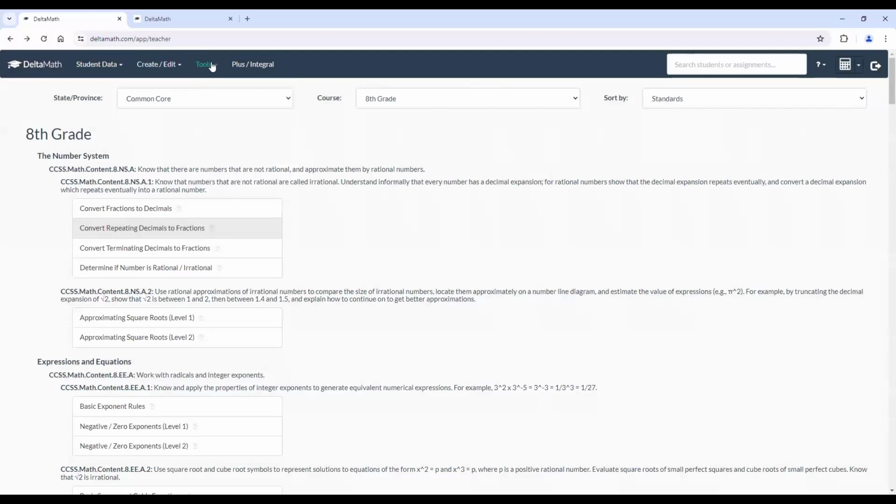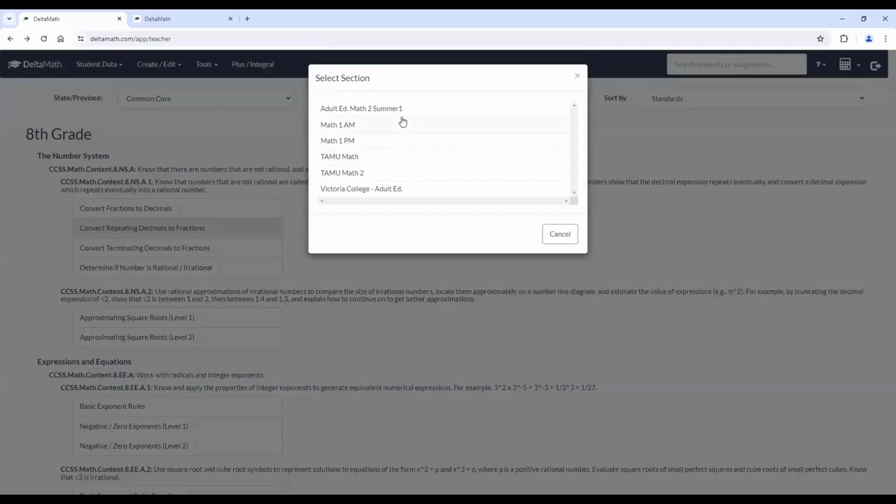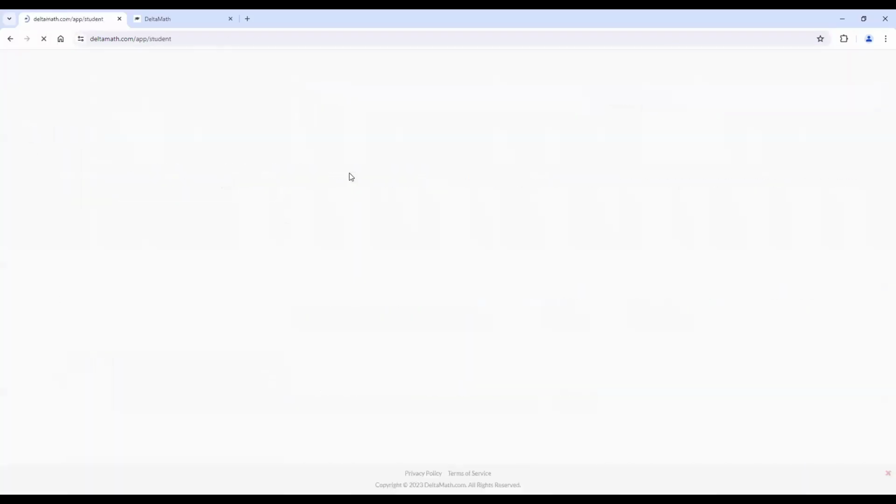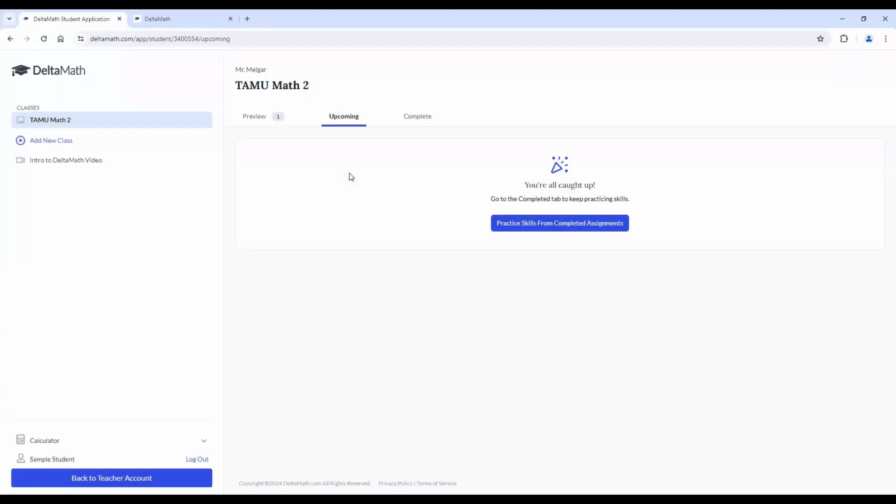So I'm up here on the features. I click on tools. I go down to this fourth option, sample student page. And it'll give me the list of classes that I have. So you'll see all these classes here. We just did one for TAMU Math 2. So we'll click on that. And this is what the student page would look like.